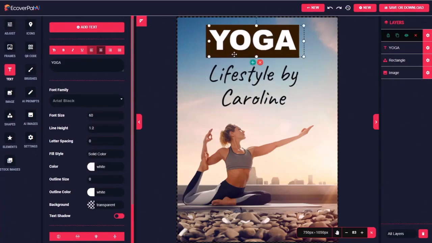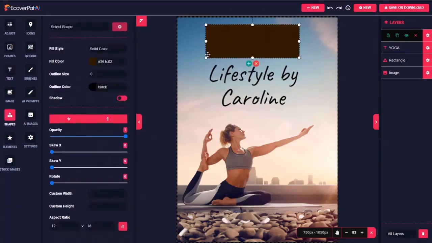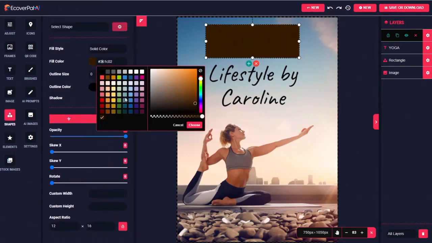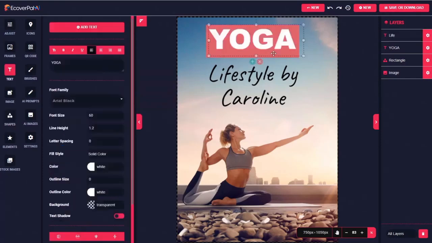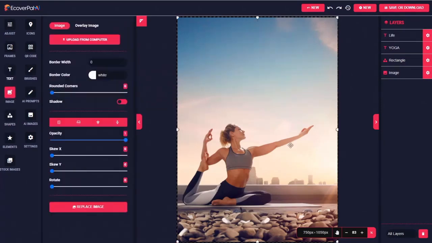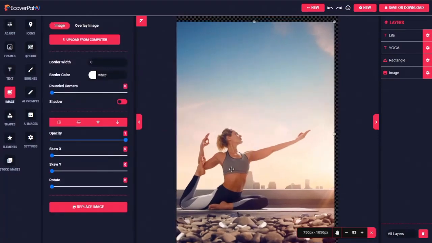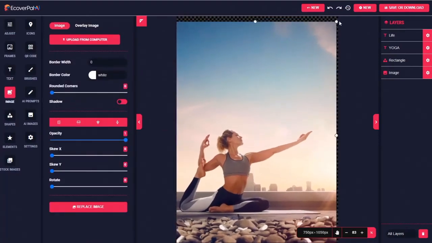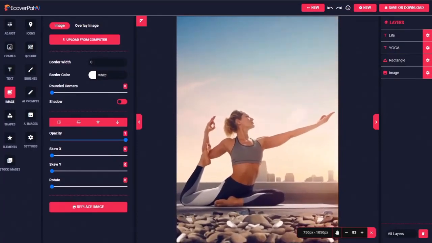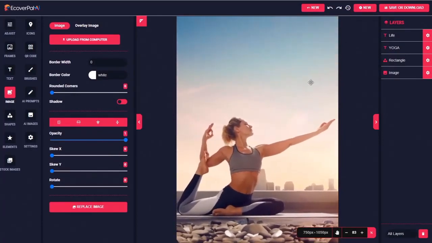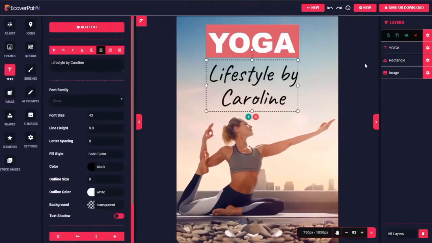And maybe instead of this brown earthy sort of background here on this rectangle, I want to go with something a little more bright and cheery, like a bright pink. And we'll make sure that that's kind of centered. Maybe I want to make this image a little bigger to where the subject, this woman practicing yoga, is even bigger in the frame. I can just drag and drop, stretch it a little, and there we go.